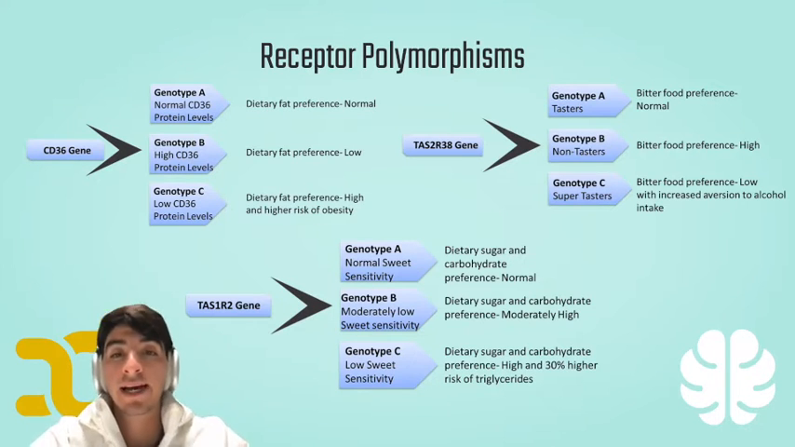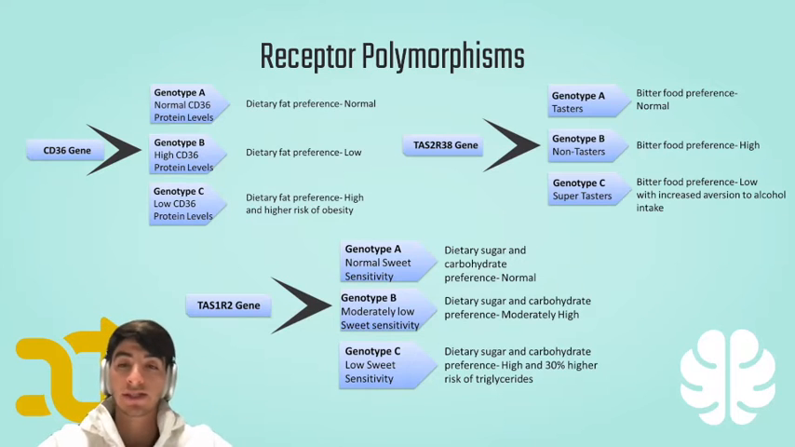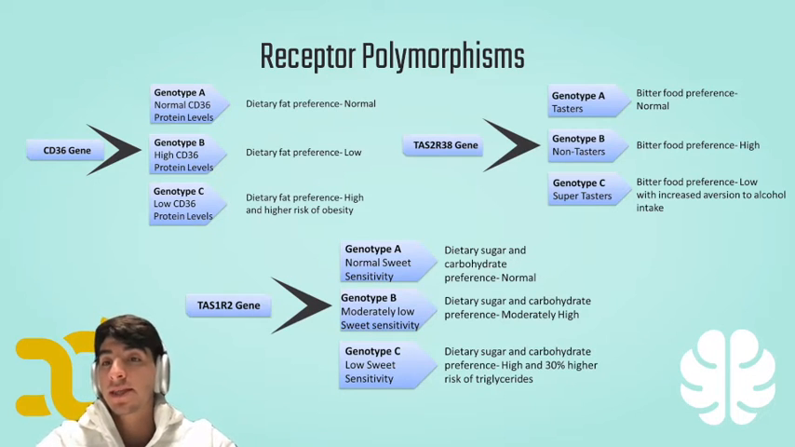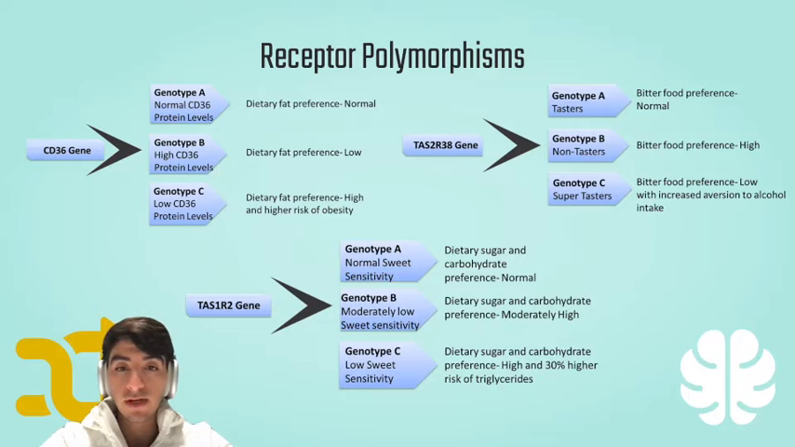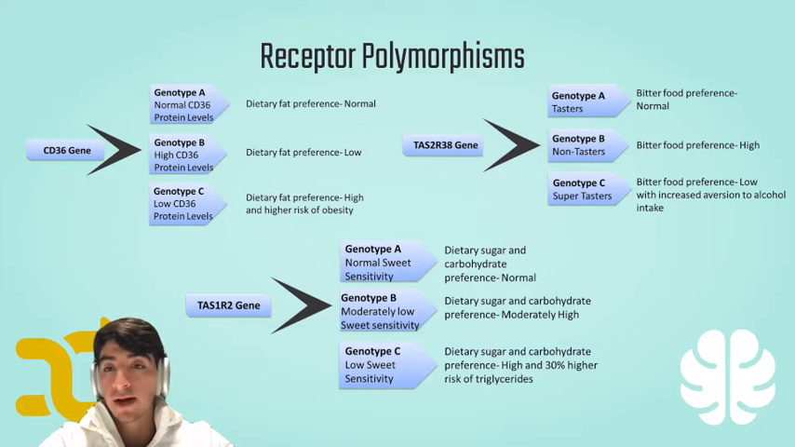As we move on, we have the TAS2R38 gene, which has the same 3 genotypes, and this relates to tasters, non-tasters, and super tasters, but it's really the same mechanism of processing of the genotypes. This shows that we have normal bitter preference, or high bitter preference. Genotype B has low bitter receptor activation or sensitivity, and then super tasters have high sensitivity and thus increased aversion to bitter things like, for instance, alcohol. And then lastly, we have the TAS1R2 gene.